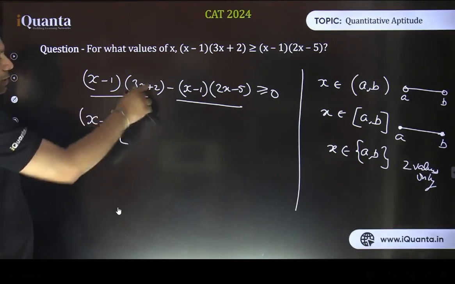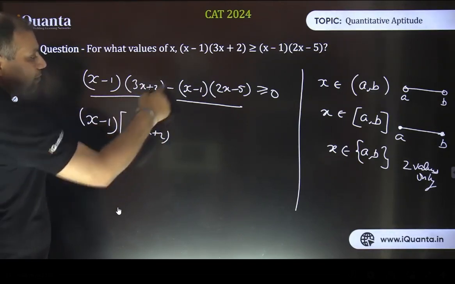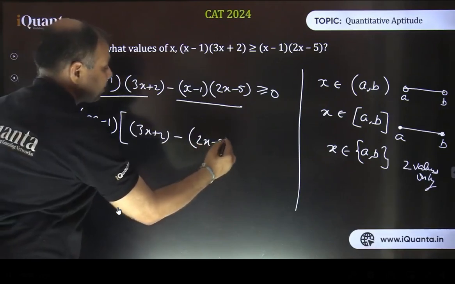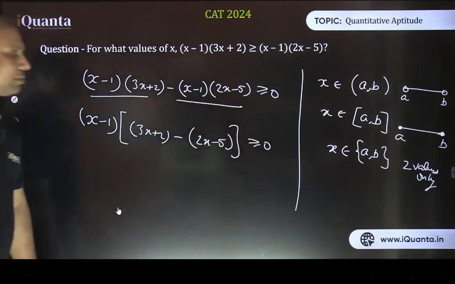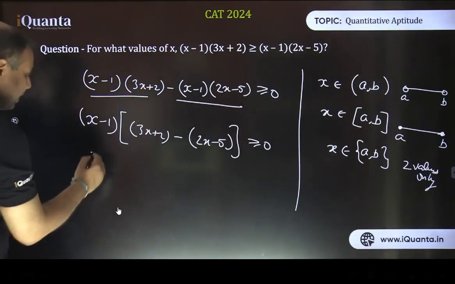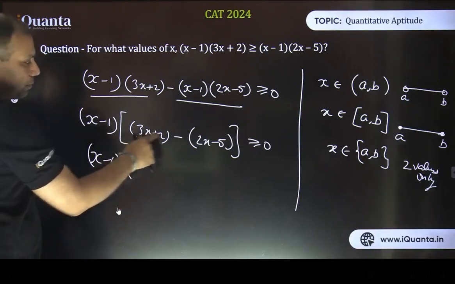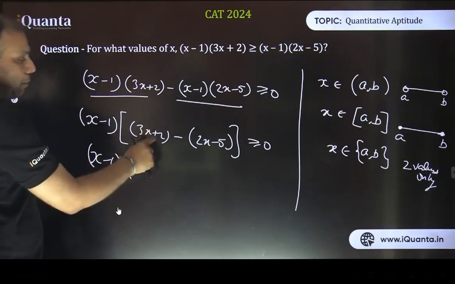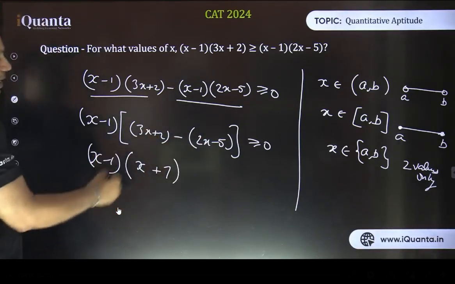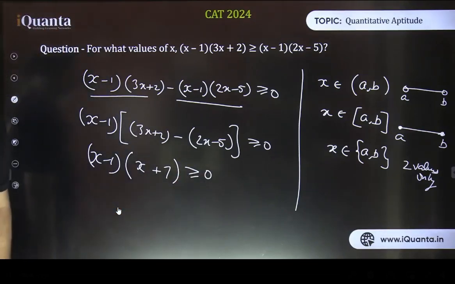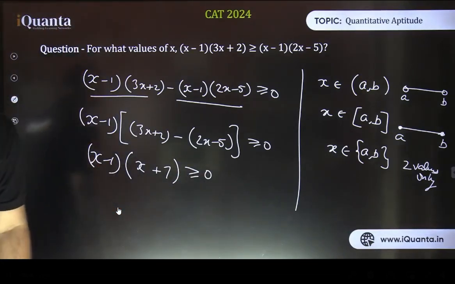And what is remaining now? This is 3x plus 2, and with minus sign we have this 2x minus 5, which we want to be greater than or equal to 0. Is it fine? Okay, now it is very simple. It is x minus 1 into 3x plus 2 minus 2x will make it x, and plus 2 and plus 5 will make it 7. So x minus 1 into x plus 7 is greater than or equal to 0. That is the final inequality which we have to deal with.